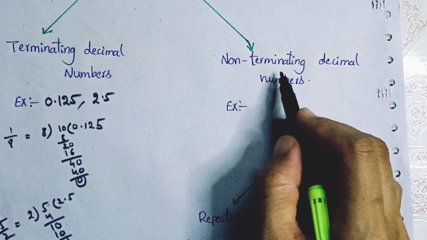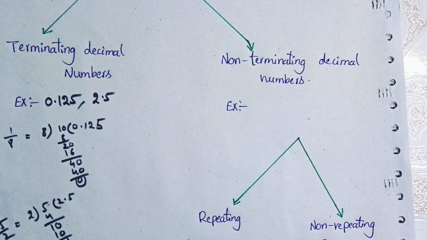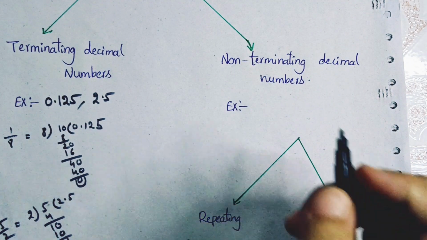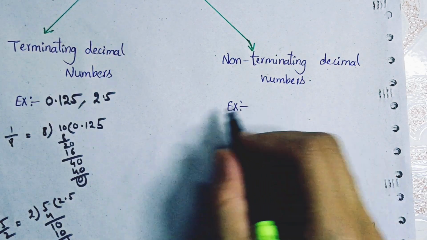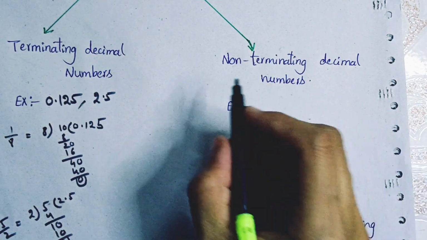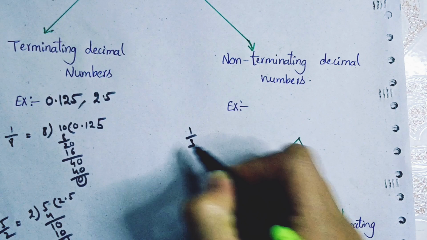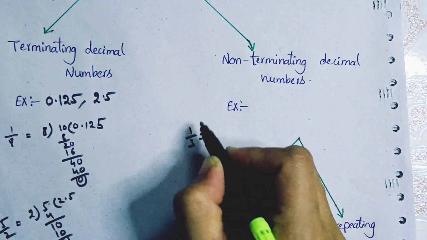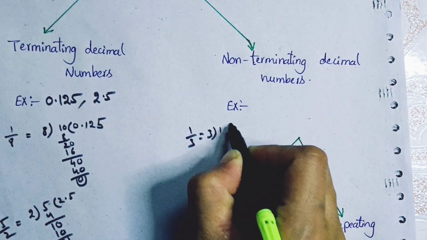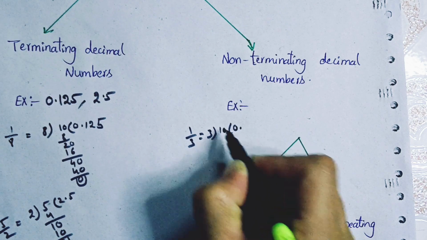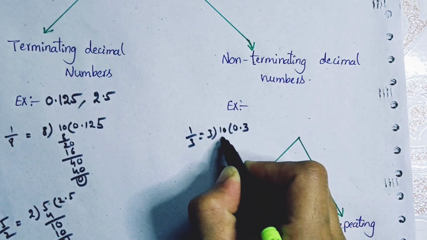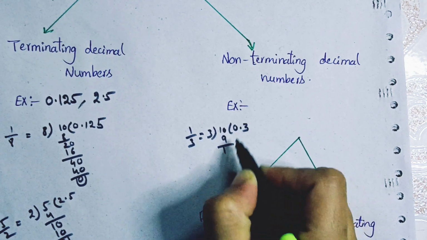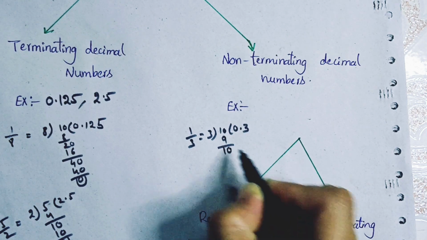Let's see what a non-terminating decimal number is. Suppose I take the example of 1 by 3. 3 here, 1 here, so 0 point, then 0. 3 threes are 9, so I am getting 1, the point is already there, that's why 0.